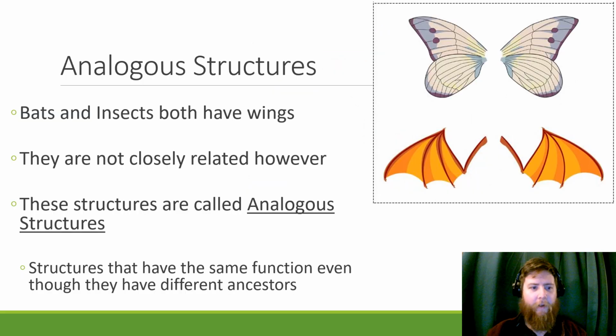And they differ from those things called analogous structures. Things like bats and things like insects both have wings. They both fly with them. They're not related closely, however. So we call them analogous structures. These are structures that have the same function, even though they have very different ancestors. Bats and insects haven't been closely related for millions and millions of years.